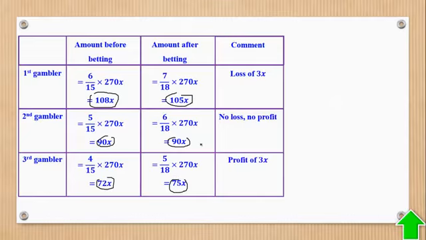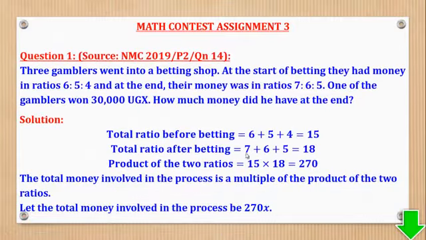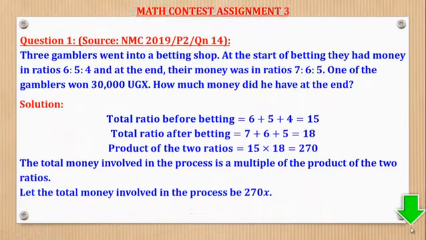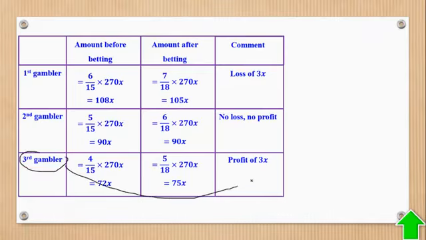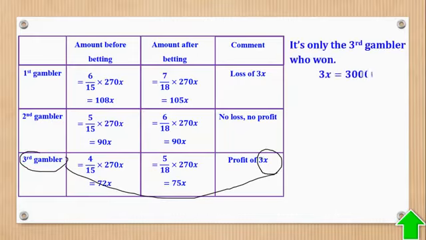Now, remember in the question, if we go back here, they said one of the gamblers won, meaning they made a profit of 30,000 Ugandan shillings. And here the good thing is that there is only one person who won, and that is the third gambler. So that means that the 30,000 shillings he won is equal to 3x, meaning that when I equate the two, I can get the value of x.